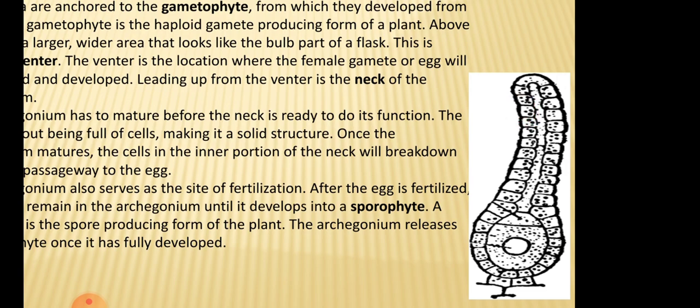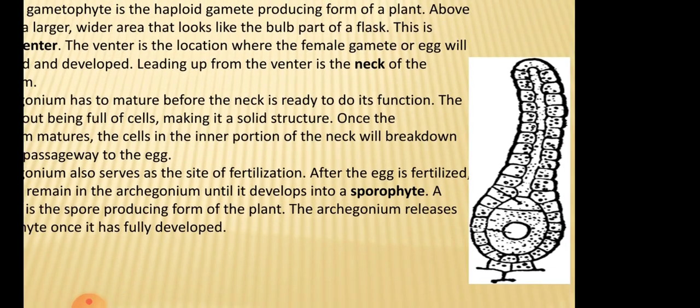The venter contains an upper small ventral canal cell and a lower large egg cell.